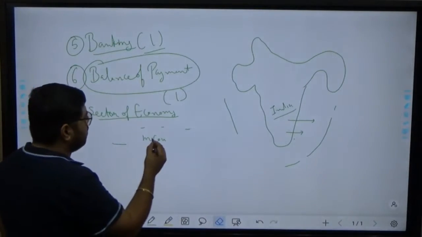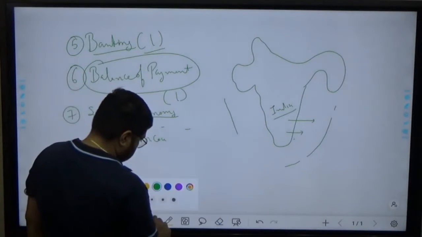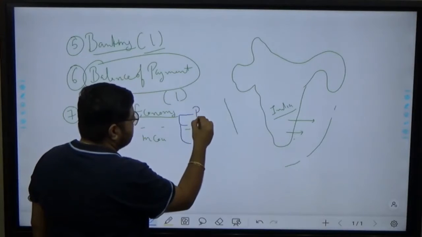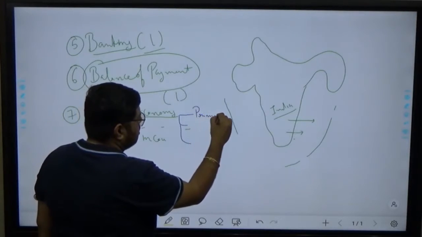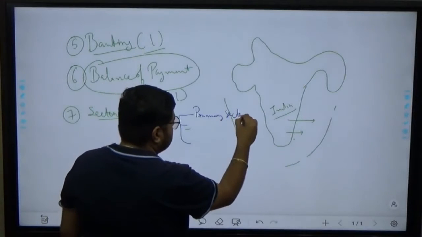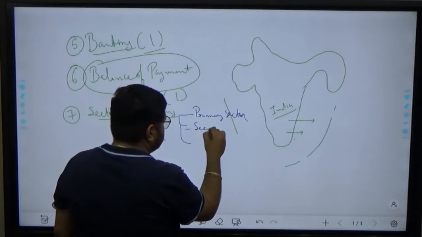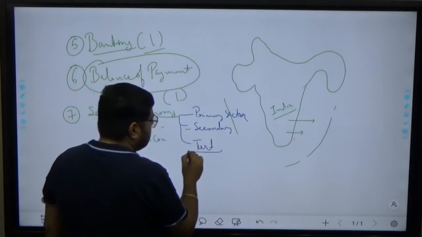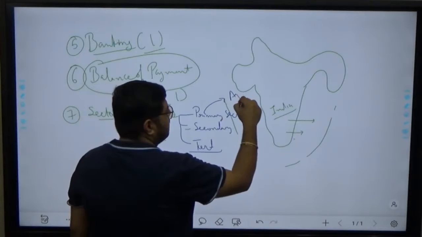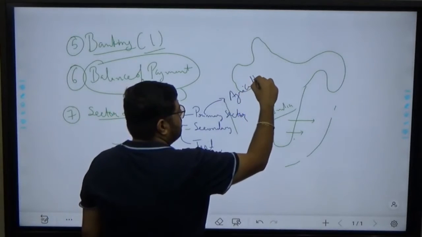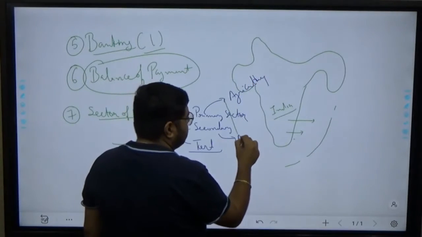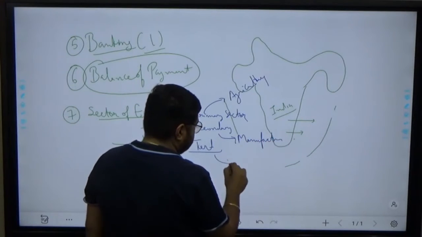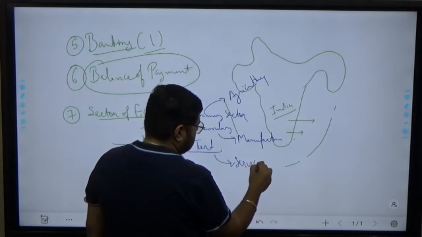Now in this sectors of economy, basically there are 3 sectors: primary sector, secondary sector, and tertiary sector. Okay. Your primary sector comprises of agriculture basically. Okay. Secondary में manufacturing, मैन्युफैक्चरिंग, टर्शरी में सर्विस सेक्टर, ओके, सर्विस सेक्टर,